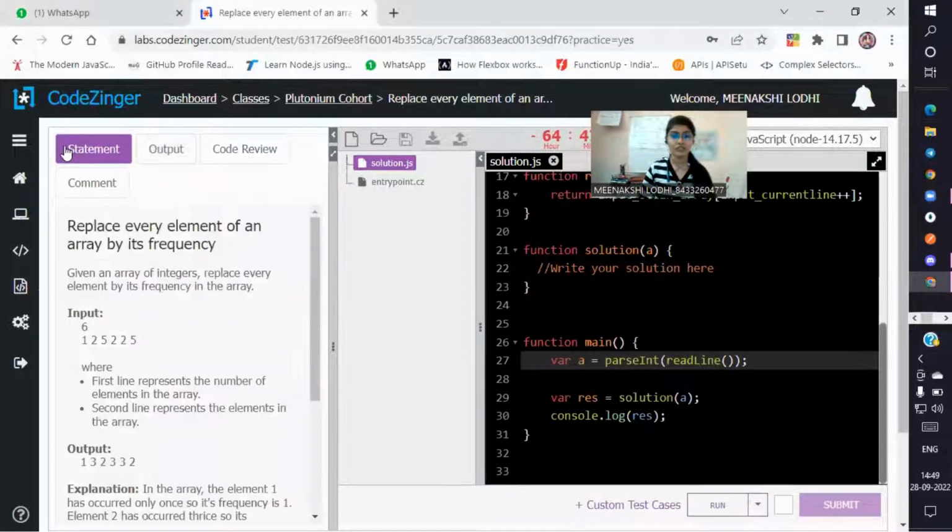Today I am sharing another explanatory solution of a CodeZinger question using JavaScript. Let me share my screen first. We will solve this question.